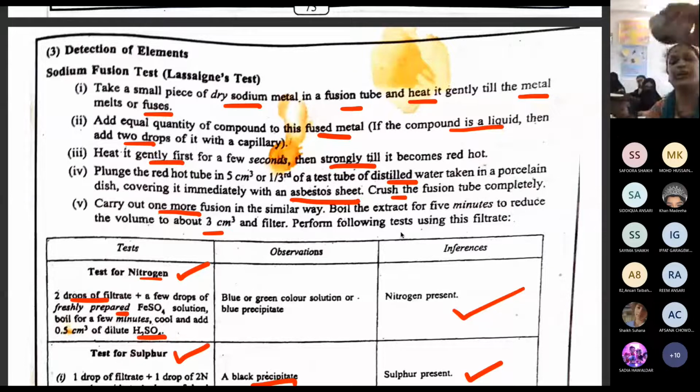And finally, we are going to heat this on a wire gauze. Yes, you are able to see the tripod stand and wire gauze. Yes, online student, are you able to see this?